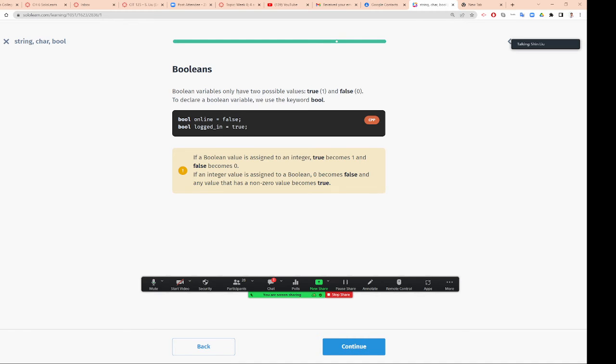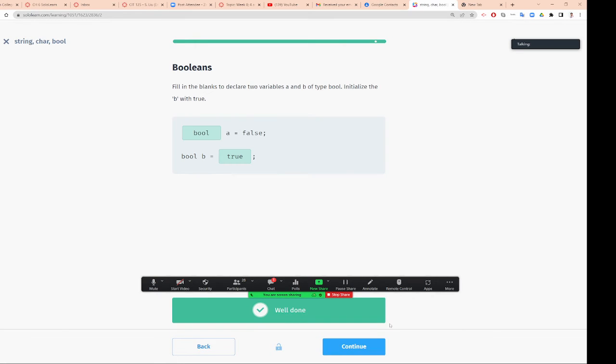Boolean. A Boolean variable only has two possible values, true and false. So declare a Boolean variable, bool false, bool true, something like that. True is 1, false is 0. Okay, we do this example here. Fill in the blank to declare two variables A and B of type bool, initialize B as true.